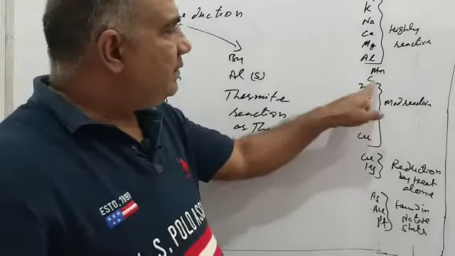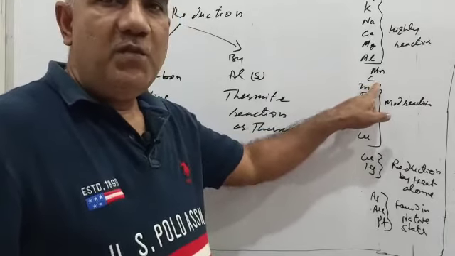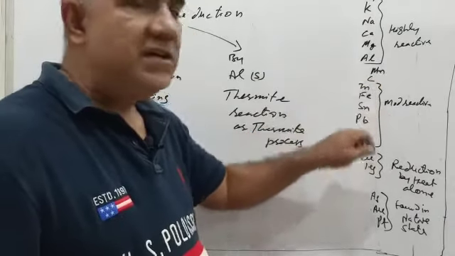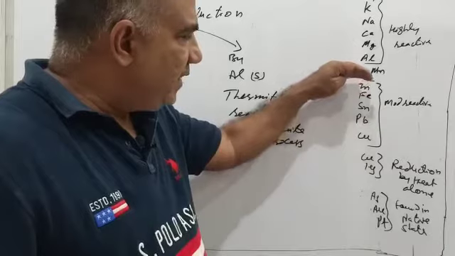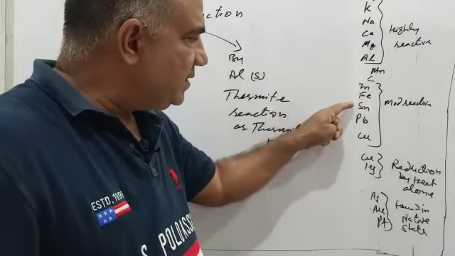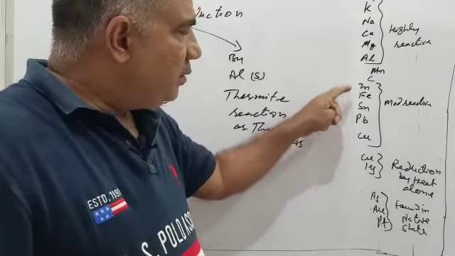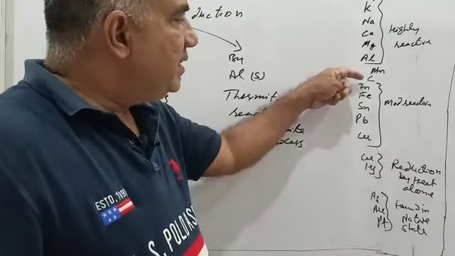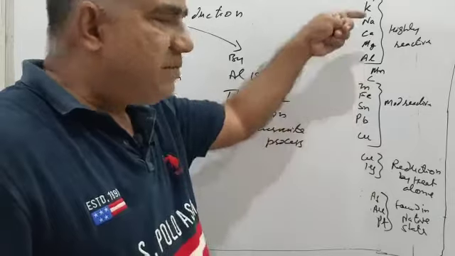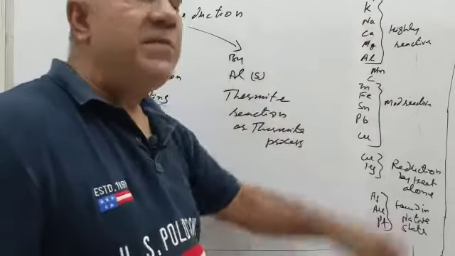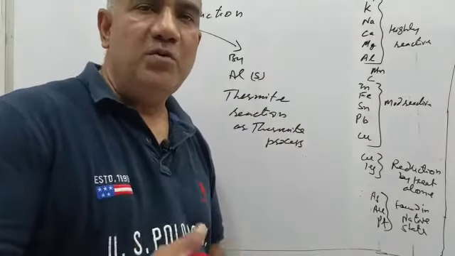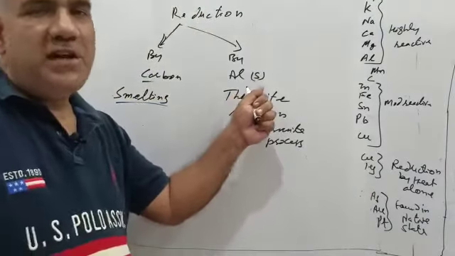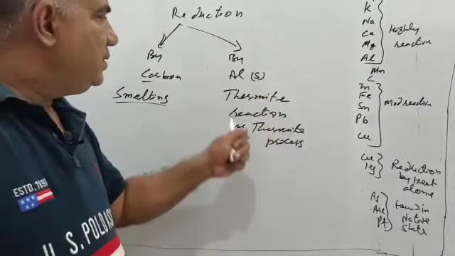See, carbon is a non-metal, and if you want to assign a place to it in the reactivity series, it will find a place just above zinc. So all those metals which fall below carbon, that is zinc, iron, tin, lead and copper, from the oxides of these, carbon will be able to remove the oxygen. But the metals that are kept above it will not be satisfactorily reduced. So for such we use aluminum powder. That is why there are two requirements.